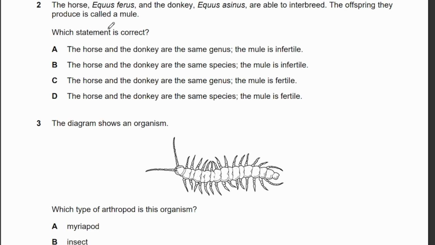The horse and the donkey are able to interbreed. The offspring they produce is called a mule. Which statement is correct? The horse and the donkey are the same genus, but the mule is infertile. Horse and donkey are the same species, but the mule is infertile. Horse and donkey are the same genus, but the mule is fertile. Horse and donkey are the same species, but mule is fertile.